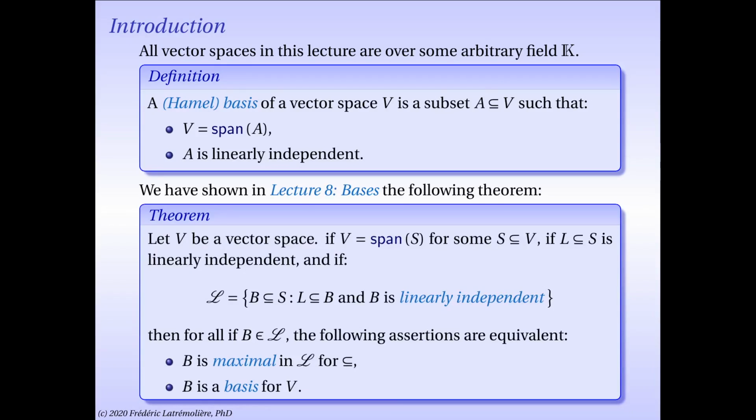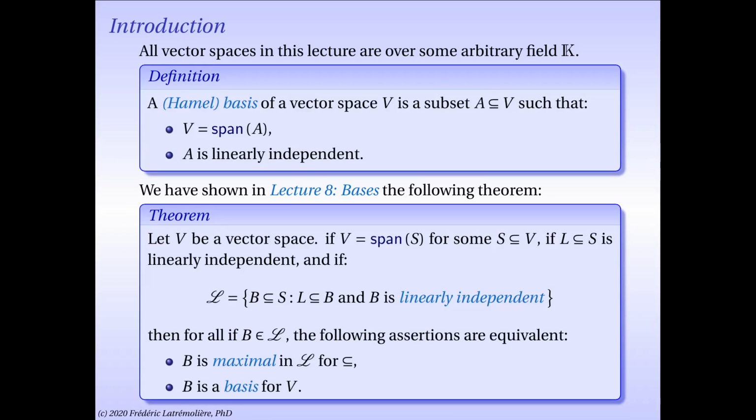We showed in Lecture 8 the following very important theorem. It states that essentially bases are maximal linearly independent subsets. To be more specific, let V be a vector space which is spanned by one of its subsets called S, and let L be a subset of S which is linearly independent.